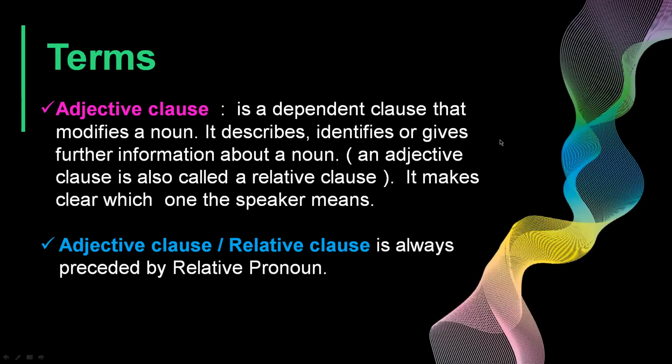Next, an adjective clause is a dependent clause that modifies a noun. It describes, identifies, or gives further information about a noun. It makes clear which one the speaker means. An adjective clause or relative clause is always preceded by a relative pronoun.